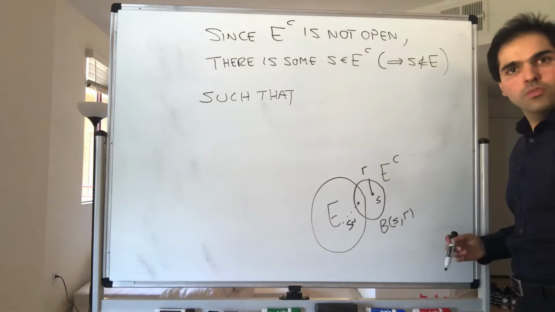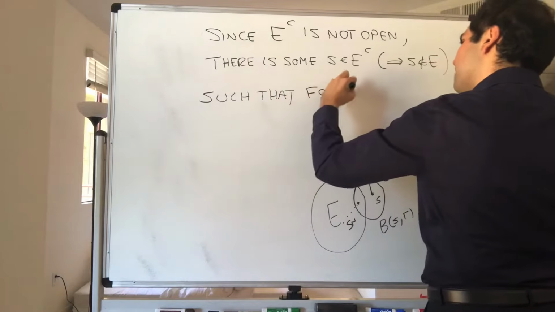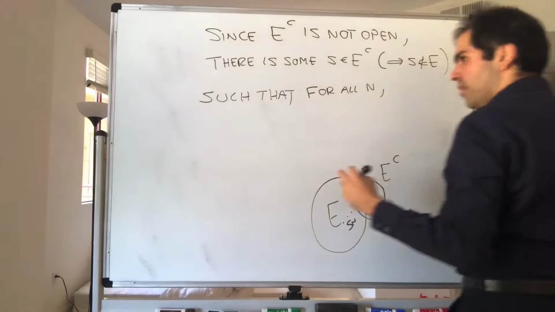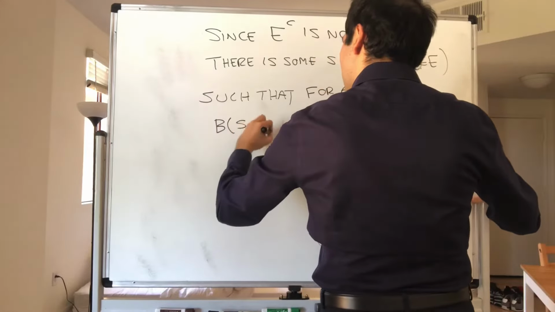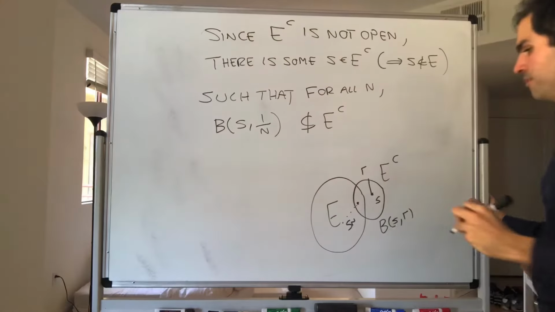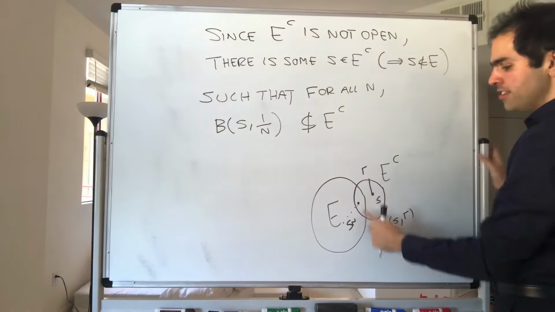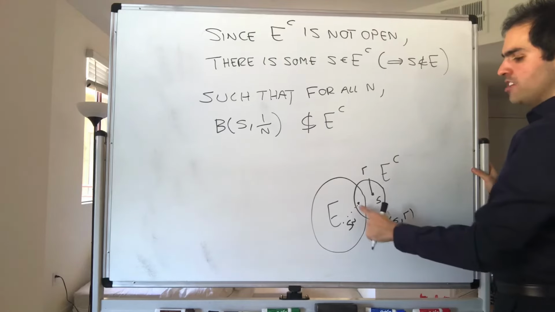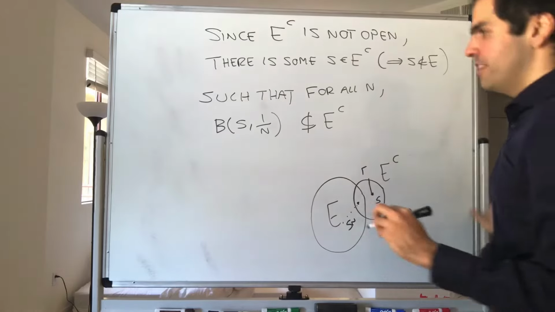So let's just assume the radius is 1 over n. So such that for all n, the ball centered at S and radius 1 over n is not inside E complement. Meaning that no matter how small the ball is, you can always find some element in that ball that is not in E complement.